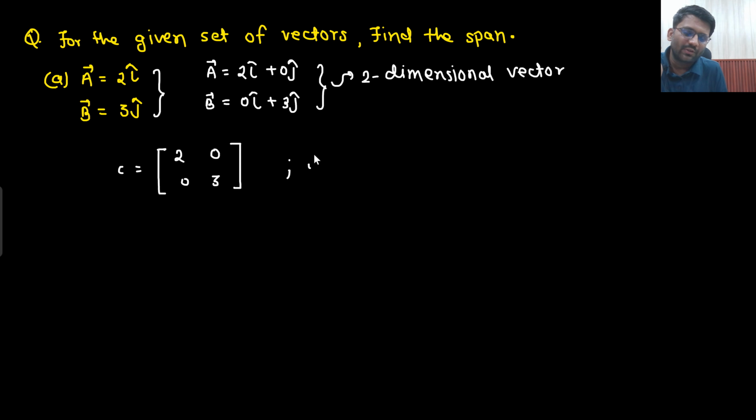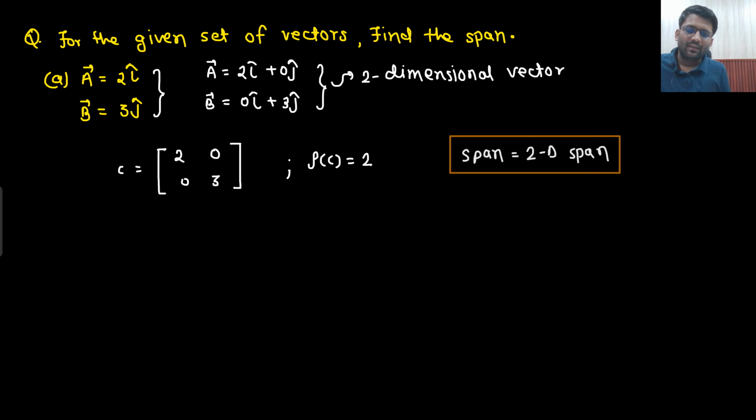It is in the row echelon form. So what is the rank of C? Rank of C is coming out to be 2. What does that mean? It will create a 2D span. Along with that, you got to know that they are independent of each other as well. Vector A and vector B are independent of each other. They are a set of independent vectors.